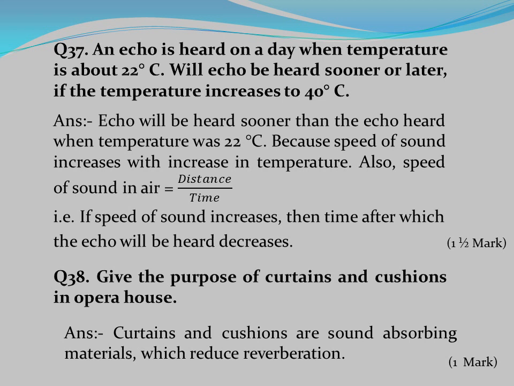Also, speed of sound in air equals distance by time. Therefore, if speed of sound increases, then time after which the echo will be heard decreases. Question number 38. Give the purposes of curtains and cushions in opera house. Answer: Curtains and cushions are sound absorbing materials which reduce reverberation.